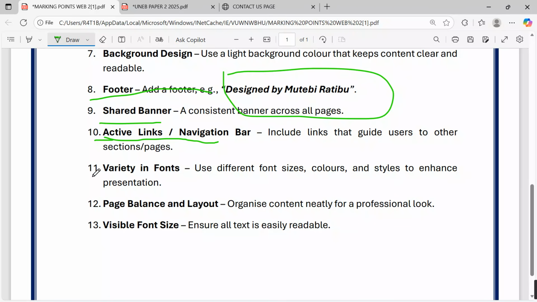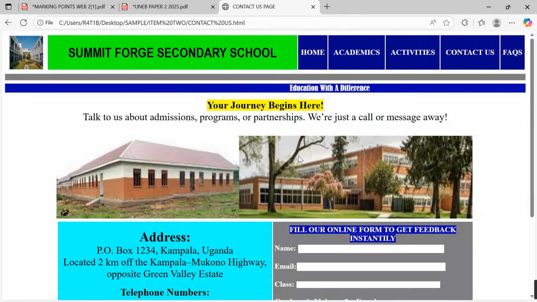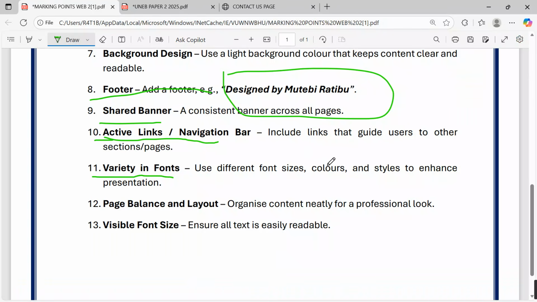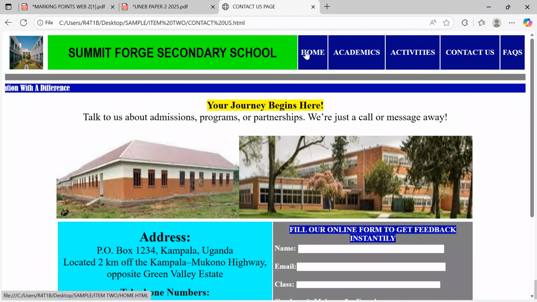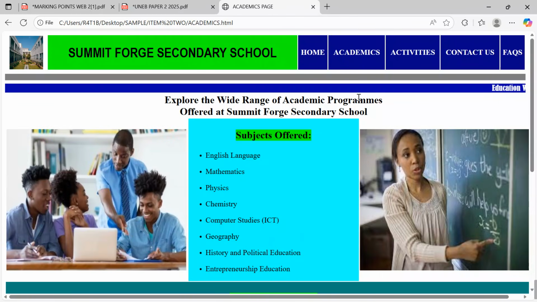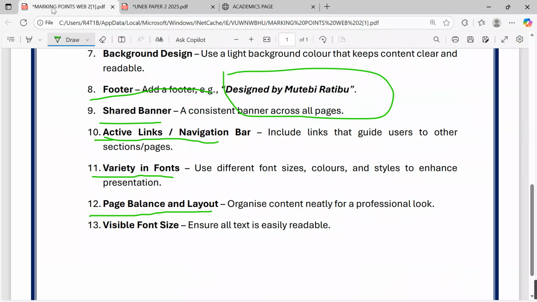The other is variety in fonts, variations. You look at the heading, the fonts keep on changing, bolding here and there to see that we can come up with a stunning website. Then the page balance. I want that your site balances. The content is fitting on the page. The content is not ambiguous. Things are fitting on your working space.